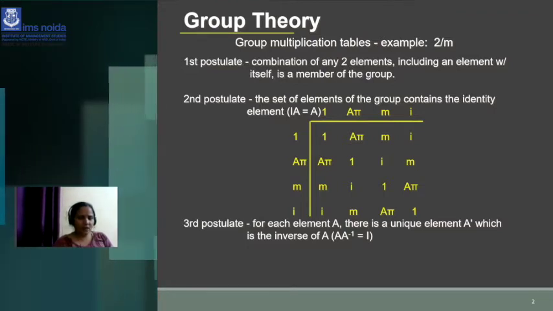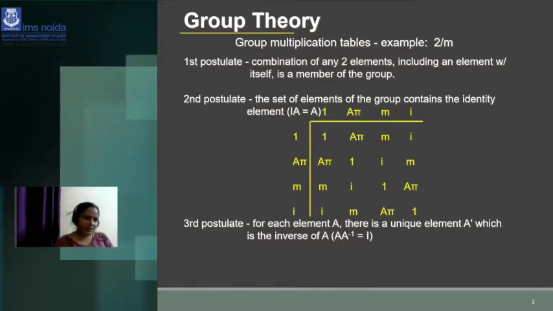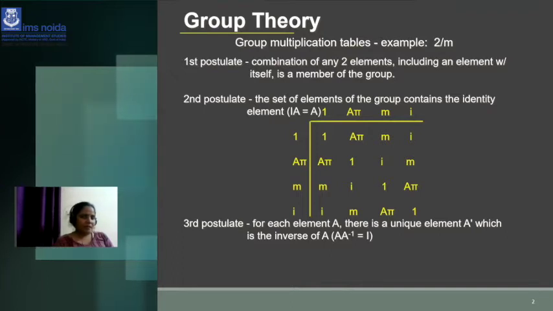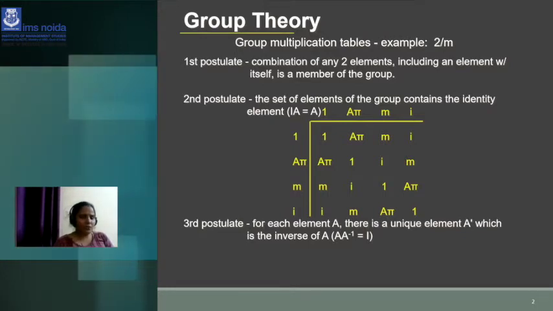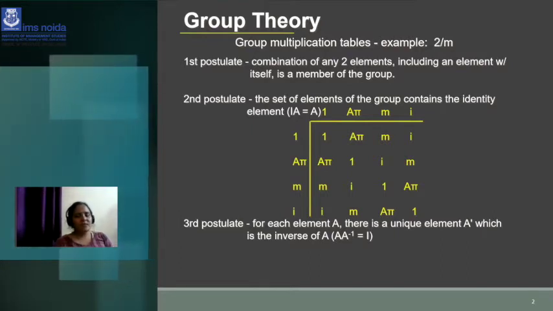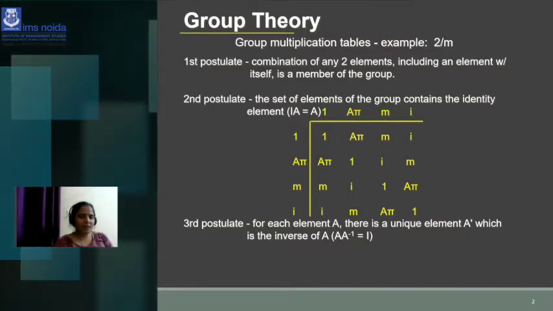Like the first postulate of group theory is the combination of any two elements, including an element, and the elements are members of the group. The group, you can call it a set, and it's larger than a set. That's why it's known as a group. And it follows many kinds of rules like the identity rule, inverse rule, and properties of addition, properties of the associative law in addition as well as in multiplication. So there are some rules that are followed in a group.